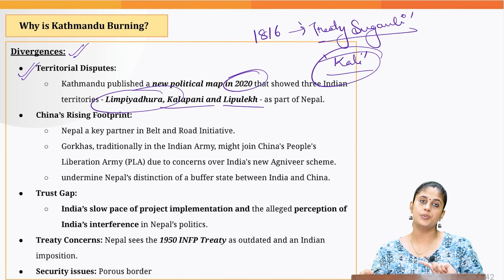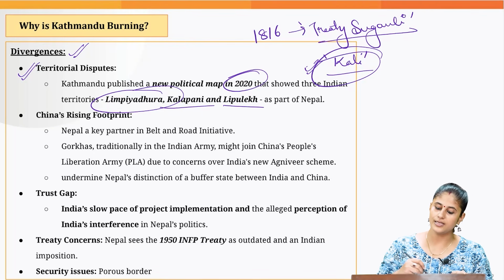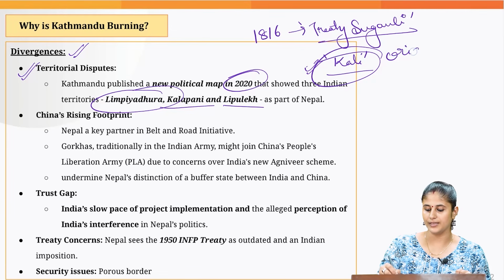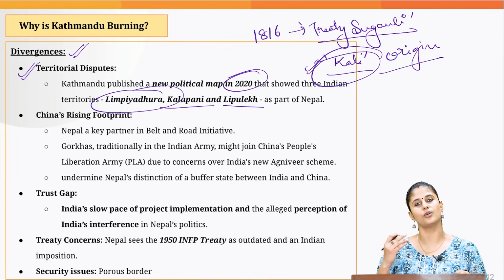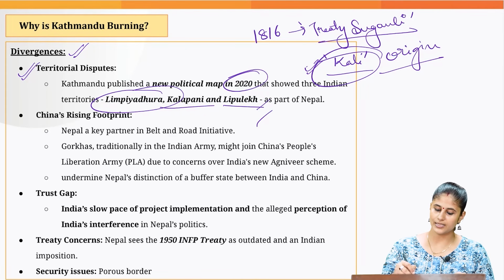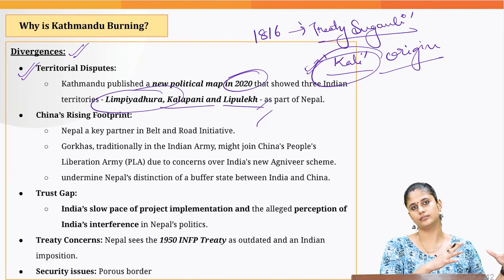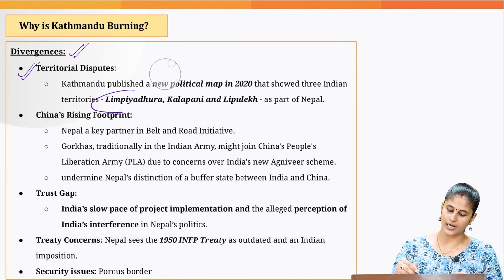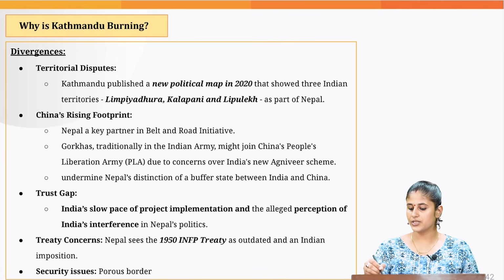The dispute is because the two countries have their own story when it comes to the origin of the Kali River. And based on their own version of story, the two countries say that these three territories are a part of their particular country.